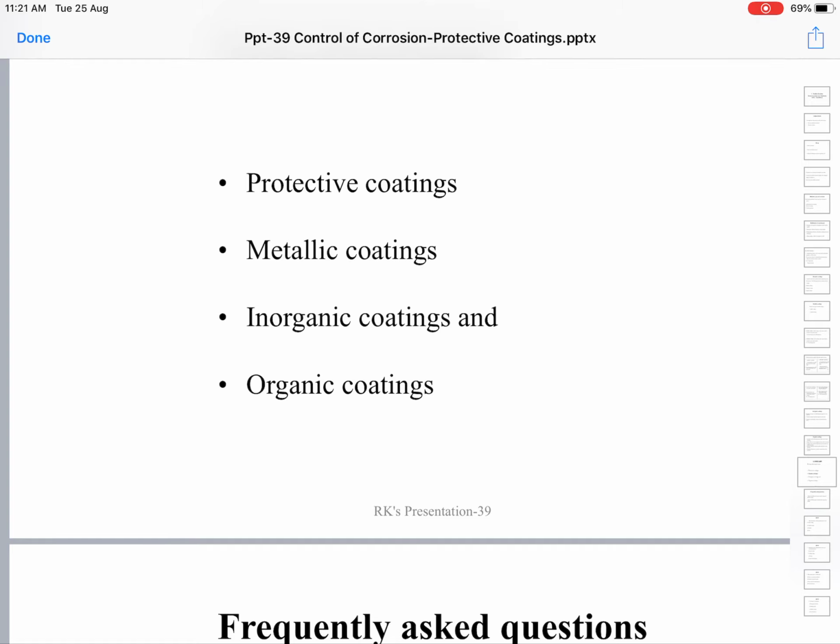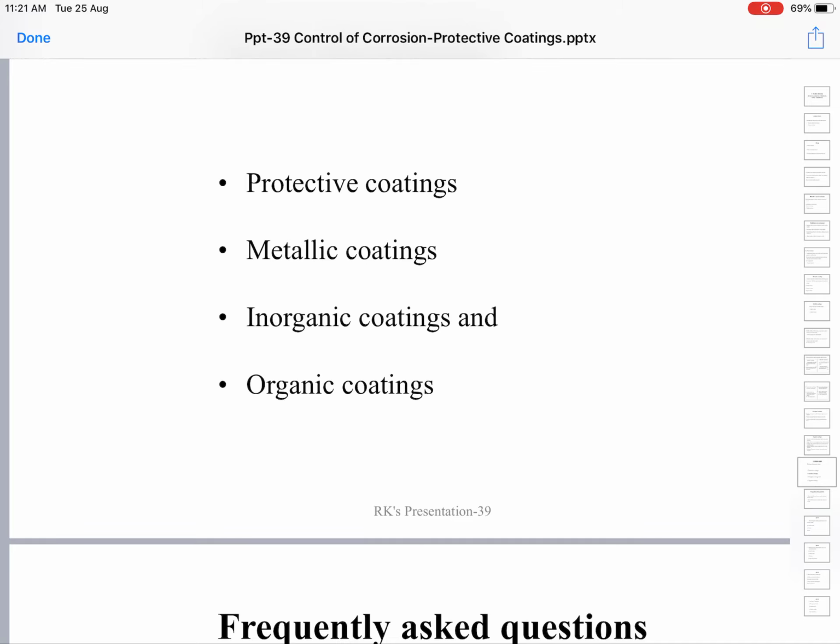So, depending upon the relative positions of the base metal and coated metal, the metallic coatings are of two types: anodic coatings and cathodic coatings. We have seen these with examples, and also the differences between anodic coatings and cathodic coatings.